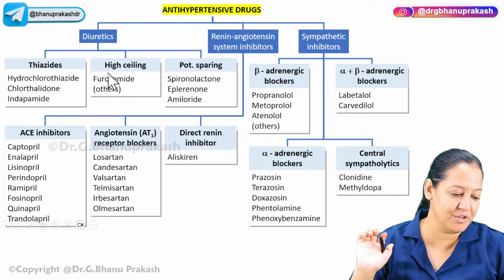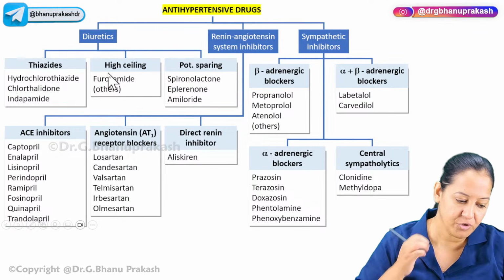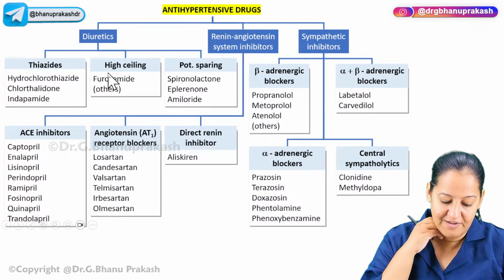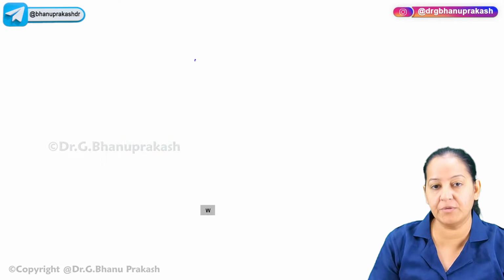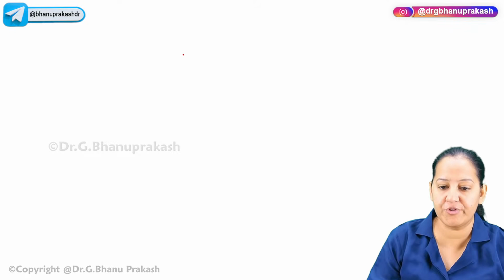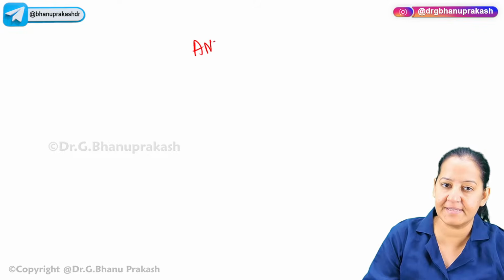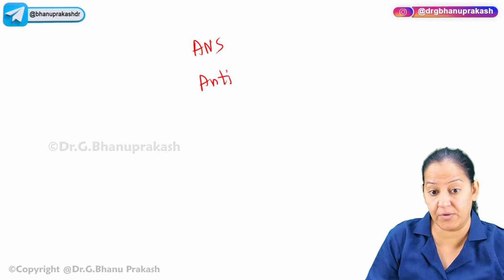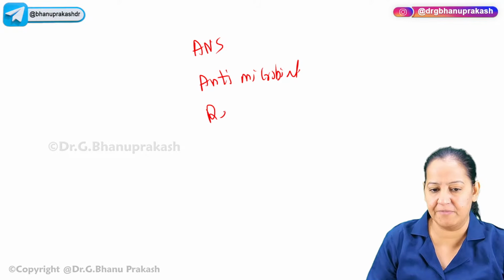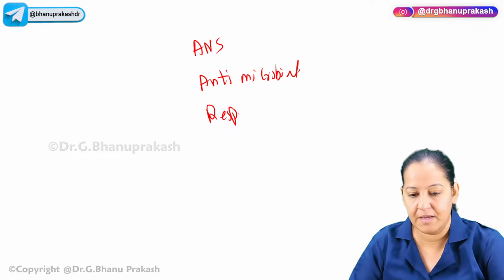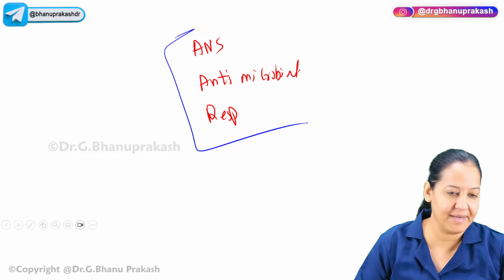Now what other units do you want from my side? We have covered the CVS, the renal system, and general pharmacology. Now the main systems you should revise before your exam, because it is a rapid revision, not a comprehensive course, are ANS, and antimicrobial is something you cannot skip. Antimicrobial and ANS, and maybe a little bit about the respiratory system. It's a very small system, but usually you get questions on the anti-asthma drugs. So these are the important systems which are pending.